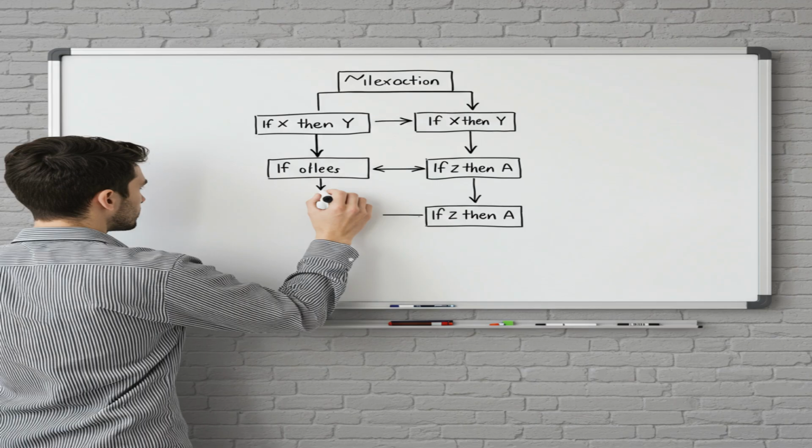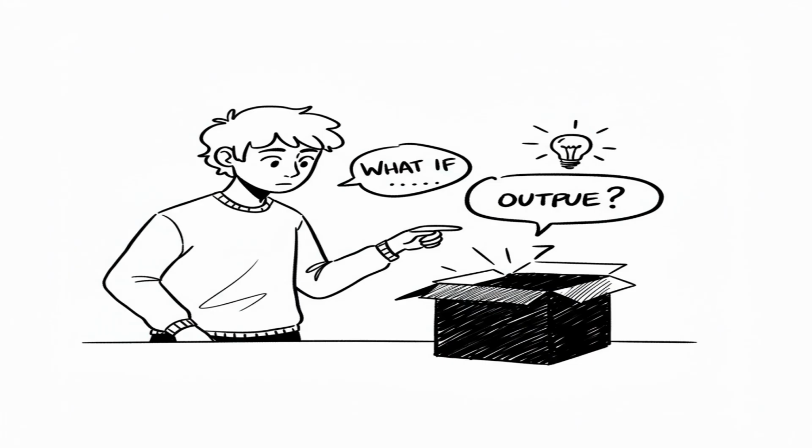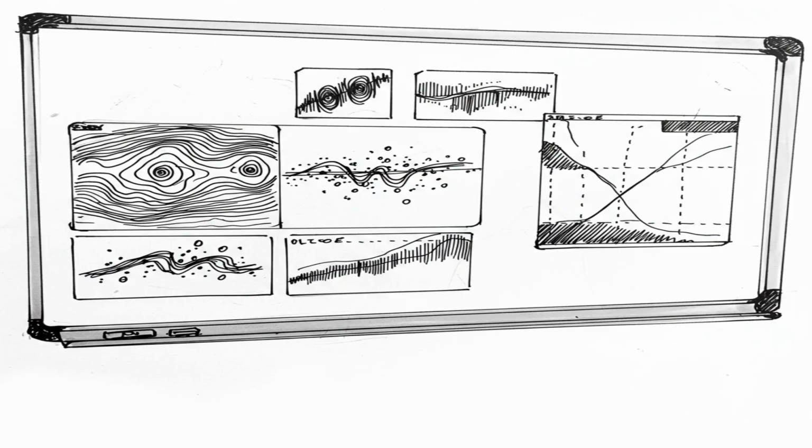We can also use sensitivity analysis to see how an AI's output changes when we tweak individual input features. Counterfactual explanations suggest the smallest change to an input that would lead to a different desired outcome, like if you earned $500 more, your loan would be approved. For image-based AI, visualizing activations or saliency maps can show which parts of an image the AI focused on.